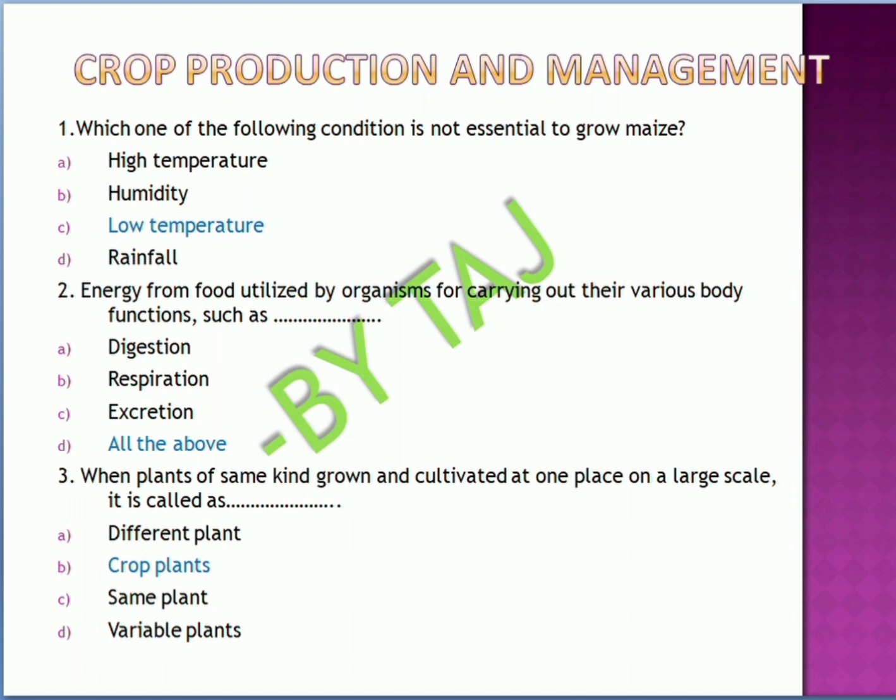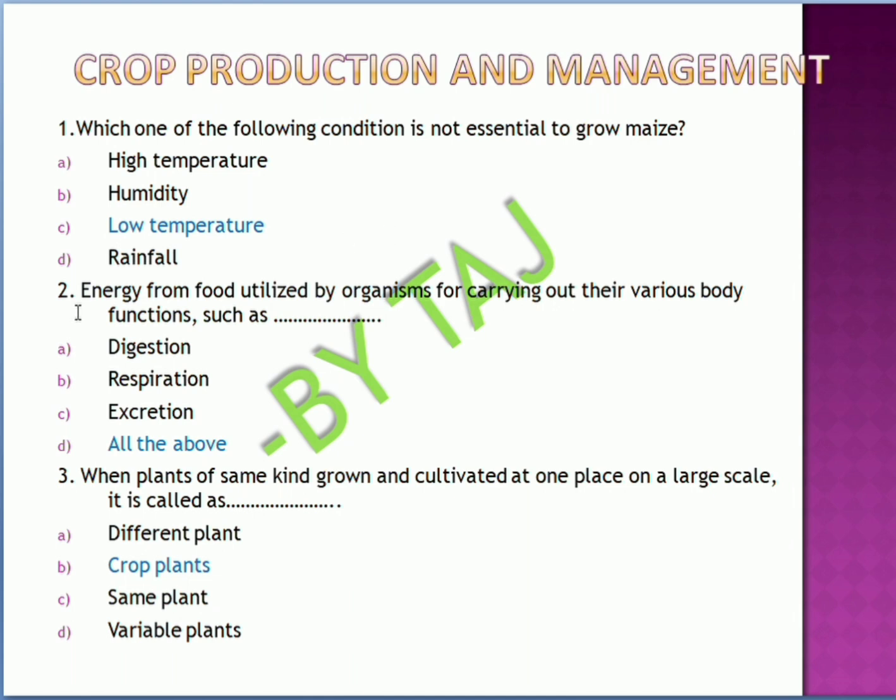So first question is, which one of the following conditions is essential to grow maize? So for growing maize, which of the following conditions is very essential? The answer is low temperature. Here high temperature, humidity and rainfall are very important for growing the maize. So low temperature is not required here.